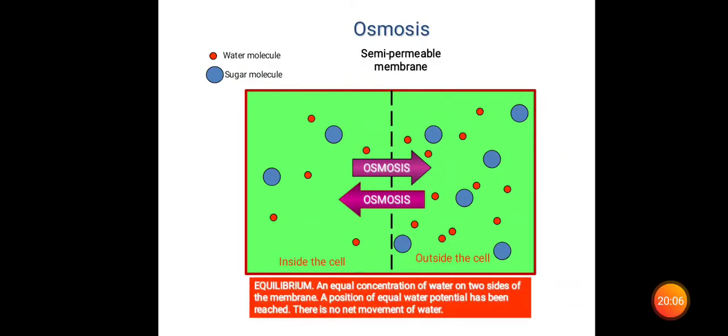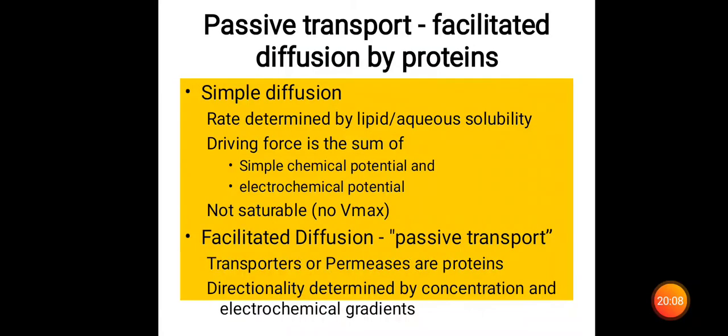So now again we can treat the example. Next, this is the passive transport, facilitated diffusion by protein, as I told you. Osmosis also I told you. Simple diffusion mainly depends on the rate determined by lipid and aqueous solubility, and its driving force is the sum of simple chemical potentials and electrochemical potentials, as I told you. It has no Vmax. Then there is facilitated diffusion, which is a passive transport.